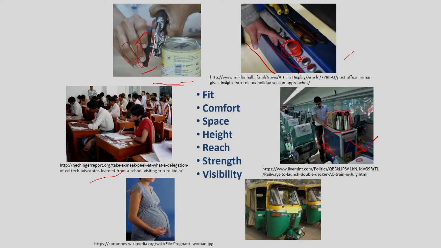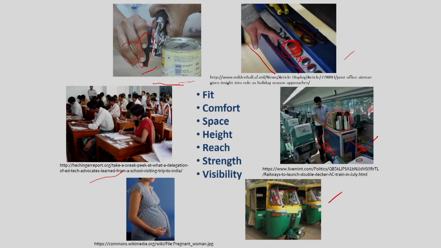Next, we are traveling in this type of auto every day, where we see the driver is sitting here and he should be able to see all of the road, so that there won't be any mishap. In this case, this part is very important, and at which height it will be, so that the driver can easily see without any barrier. And next is the physical fitness.